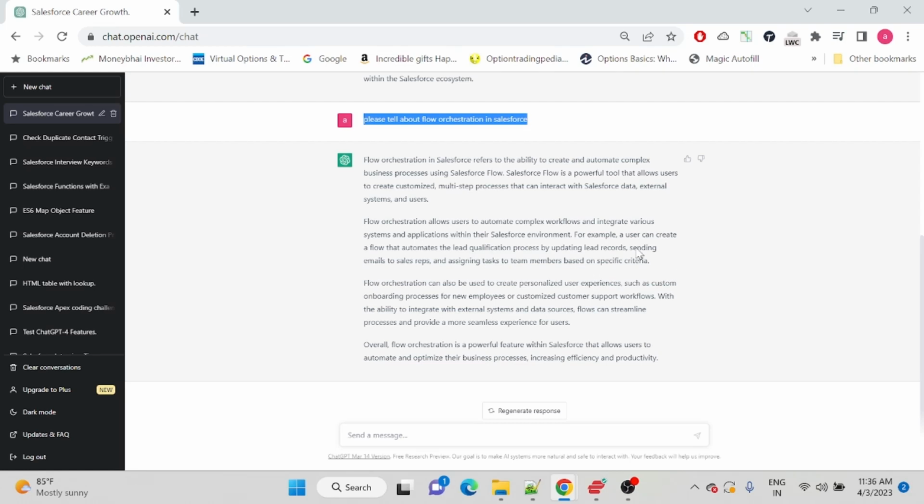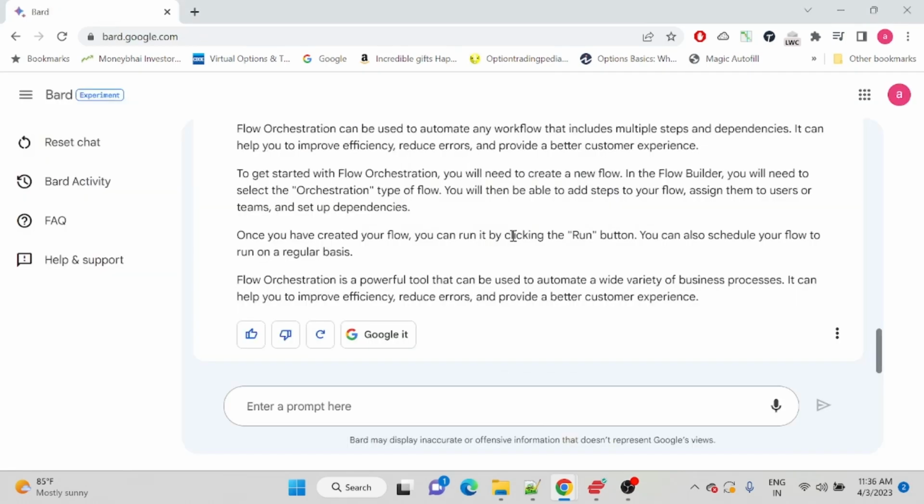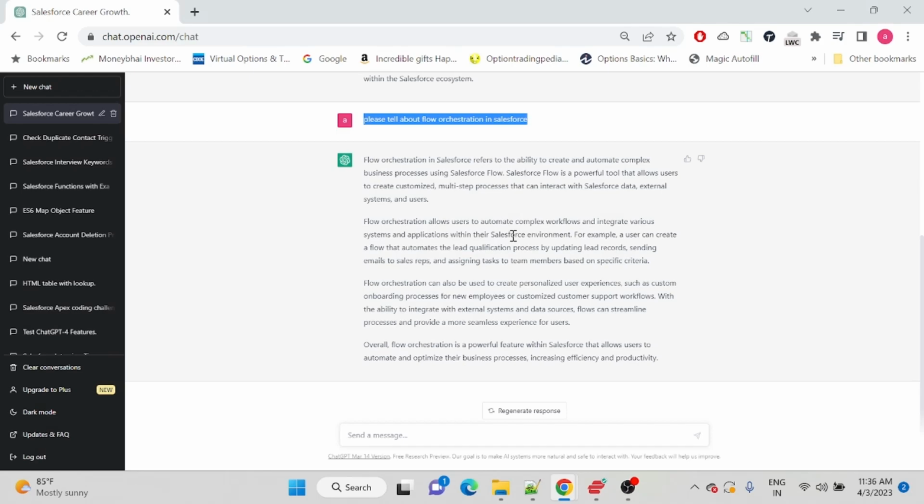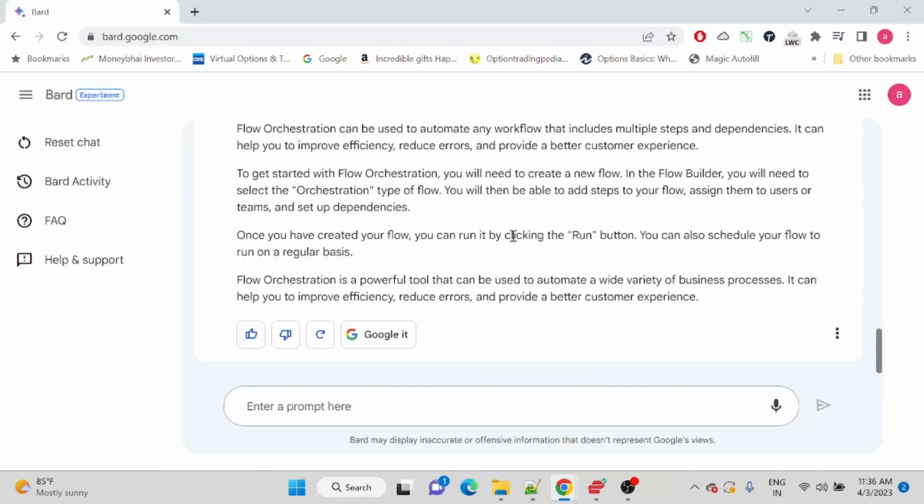It is similar to how you have in ChatGPT as well. But I would say since Google Bard is currently more in an experimental phase, it has a long way to go, because ChatGPT already has its GPT-4 version, and it has a lot of other features as well.